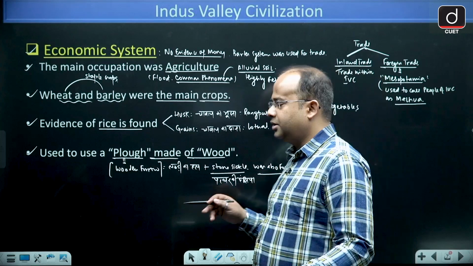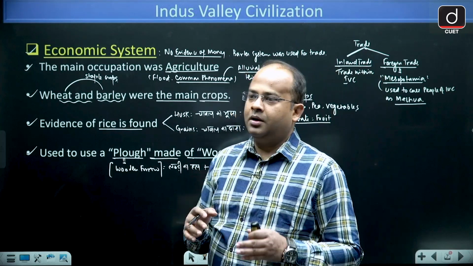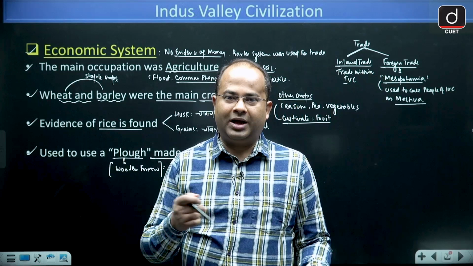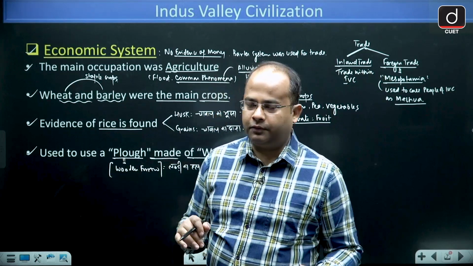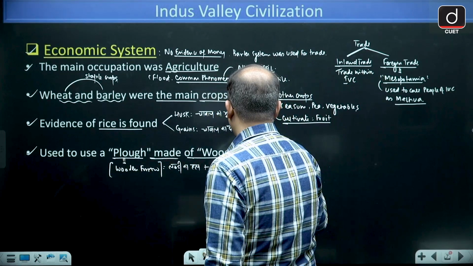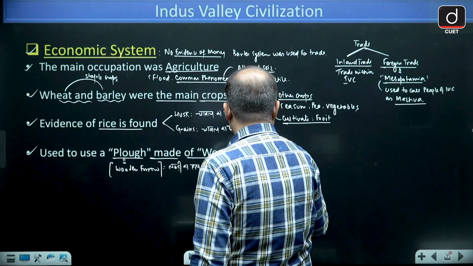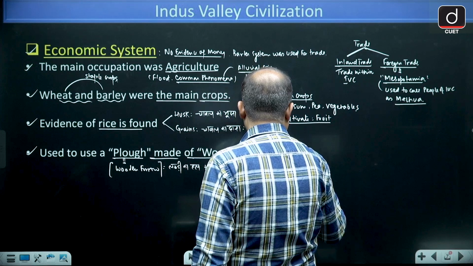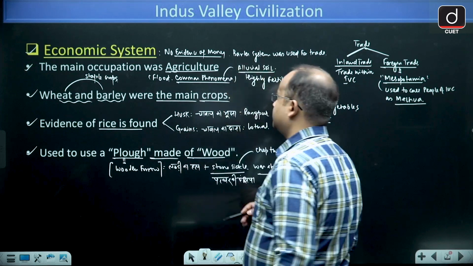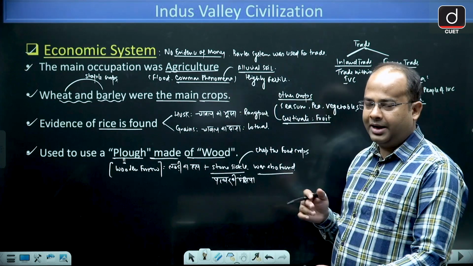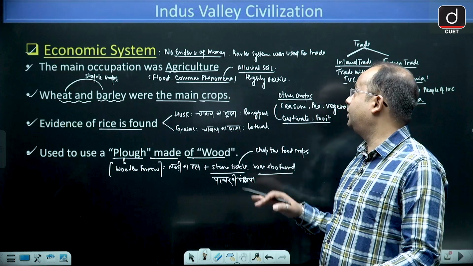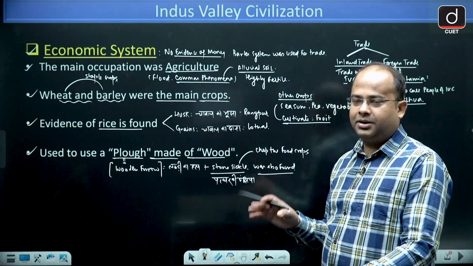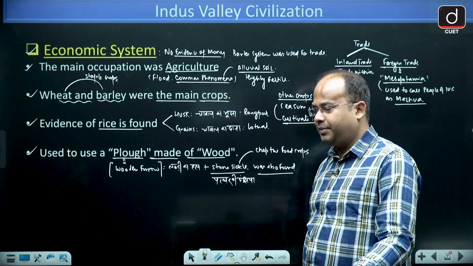When the crops got ripe, they used to have a stone sickle to chop the food crops. So in the economic system, agriculture was the most common. There is no evidence of money. Hopefully the barter system was used as a practice.